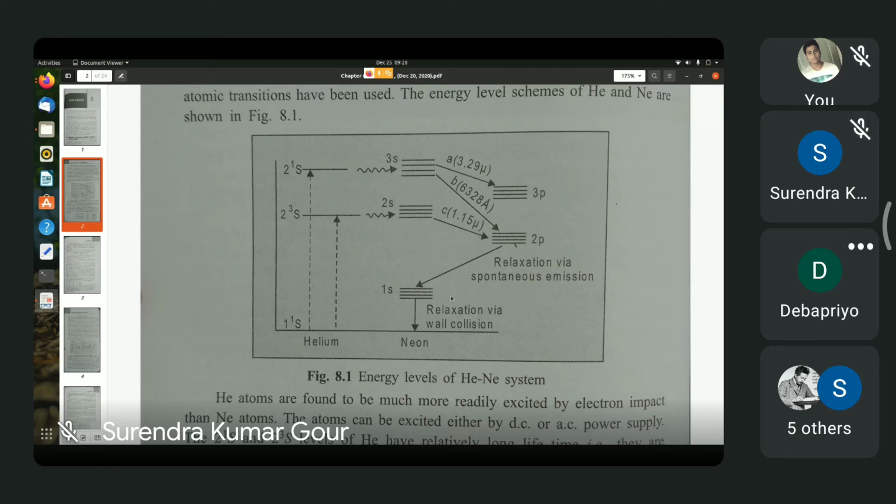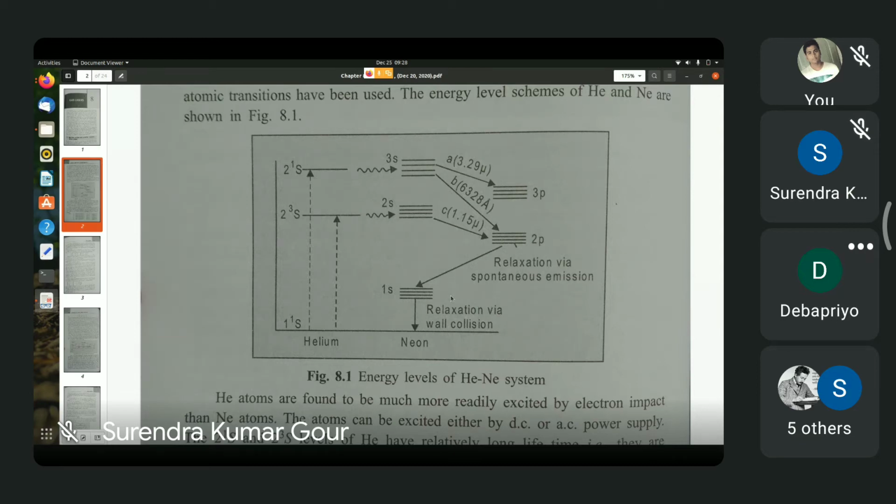So at this point, let us recall that we have discussed two basic types of energy level diagrams in connection with lasers. One is the 3-level diagram, the other one is the 4-level diagram. For Ruby, the 3-level diagram is appropriate, as we have seen.